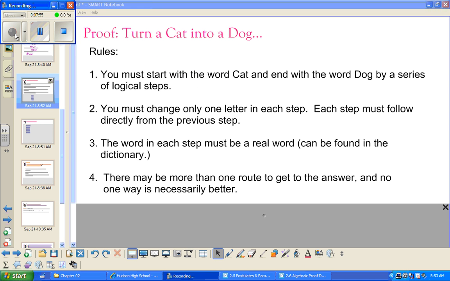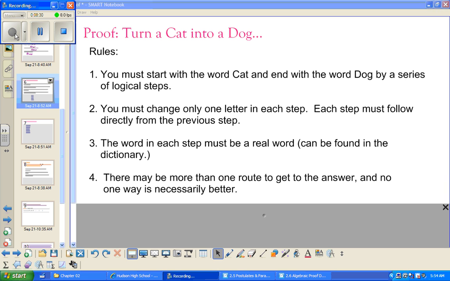So here's the next thing. We're going to start with using proofs. So we're trying to prove certain things to be true. Here's the rules. We're going to turn a cat into a dog. You must start with the word cat and end with the word dog by a series of logical steps. You must change only one letter in each step. Each step must follow directly from the previous step. The word in each step must be a real word and can be found in the dictionary. And there may be more than one route to get the answers, so no one way is necessarily better.